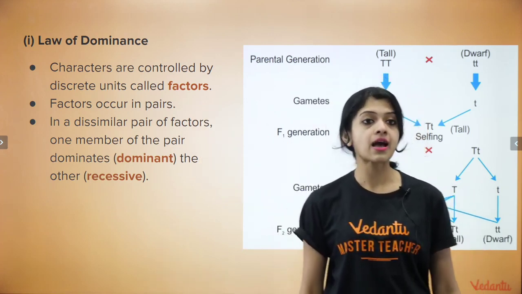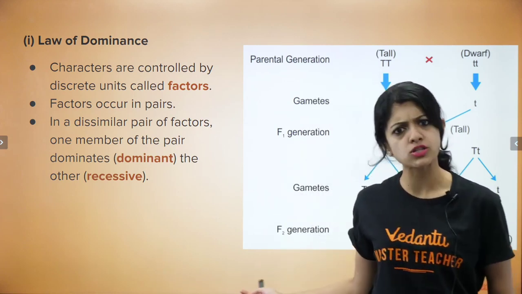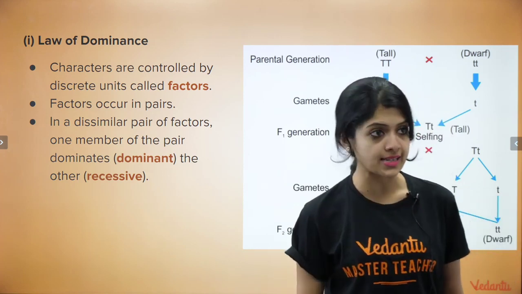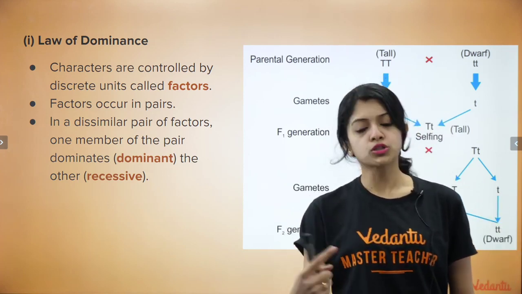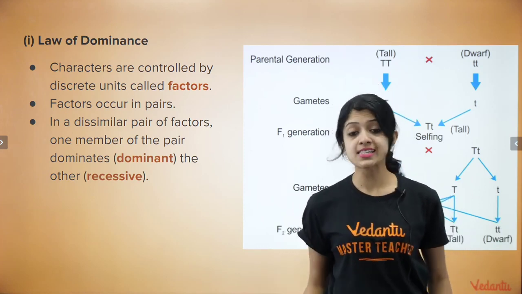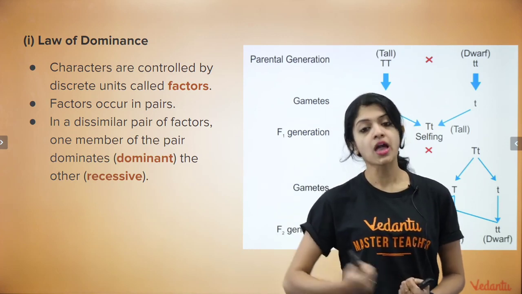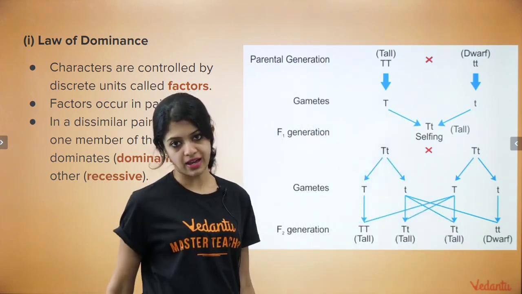Mendel found that factors occur in pairs and in a dissimilar pair of factors, which means he is talking about a heterozygous condition, one member of the pair dominates, which we call dominant. It dominates the other one, which is called recessive. Recessive is the one which gets suppressed. The allele for dwarfness in this case is the recessive allele.